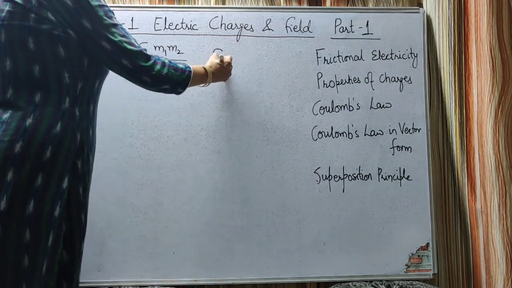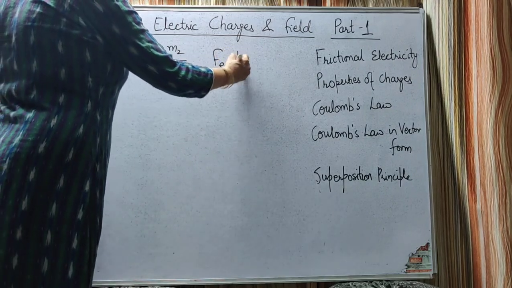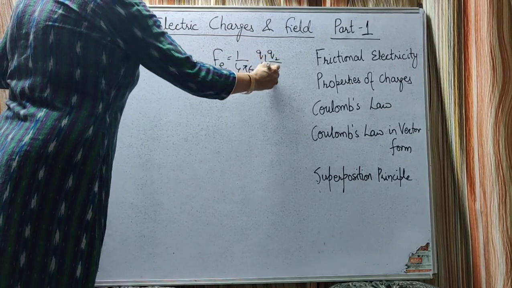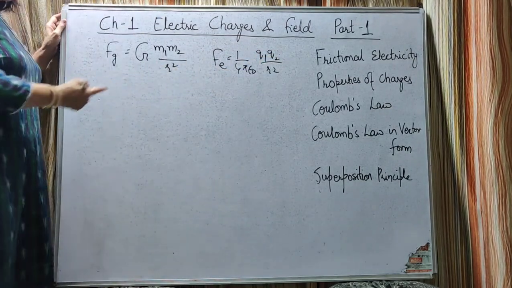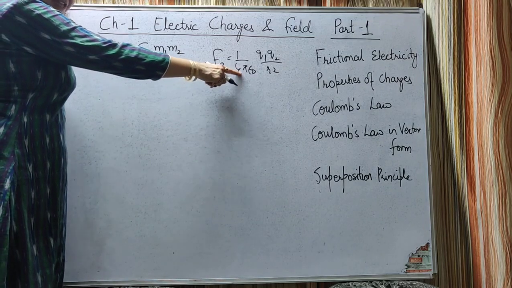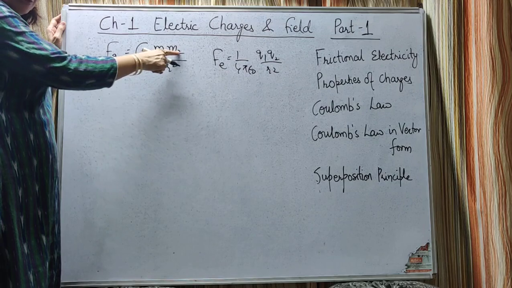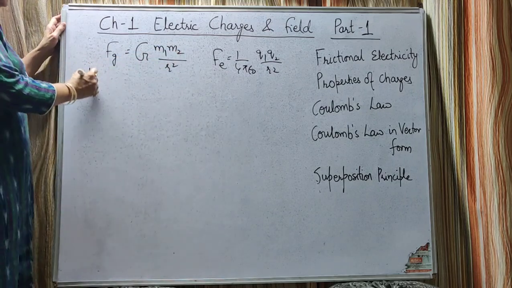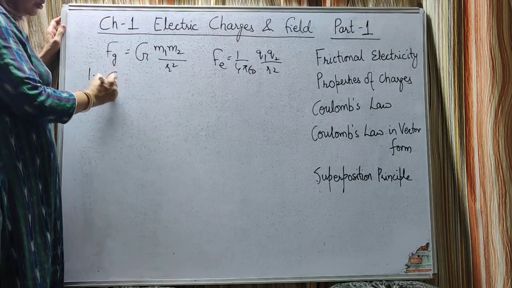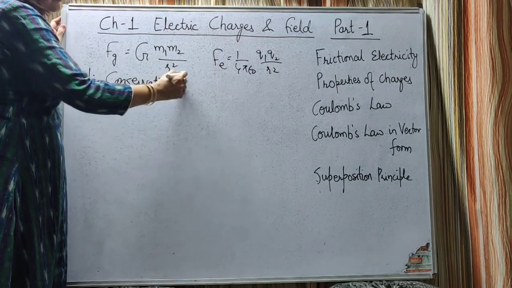And the electrostatic force, which is the Coulomb force, is equal to 1 upon 4 pi epsilon naught Q1 into Q2 upon R square. Okay, this is the electrostatic force given by Coulomb's law when the charges are placed in air. This is the gravitational force between any two bodies in the universe. Okay, the first similarity we see is both are conservative forces.